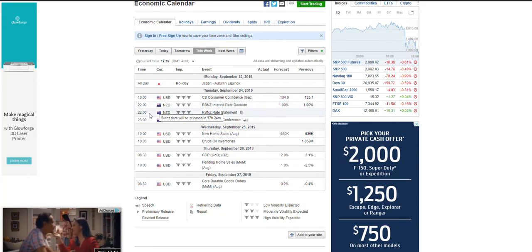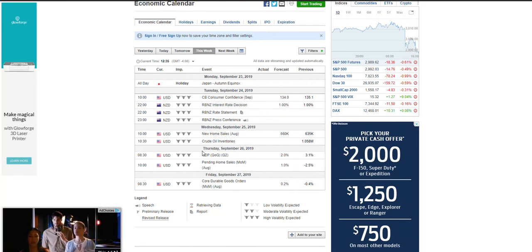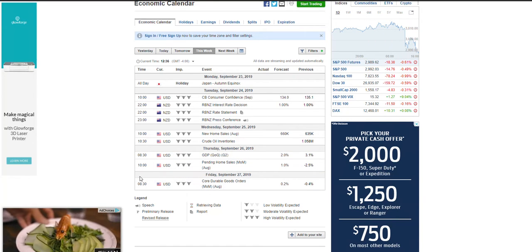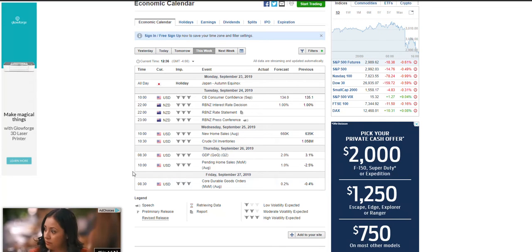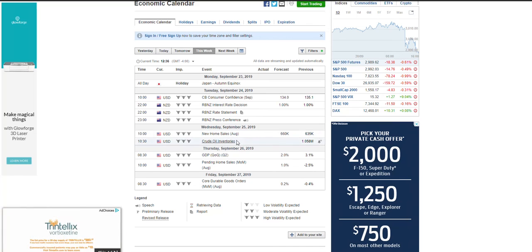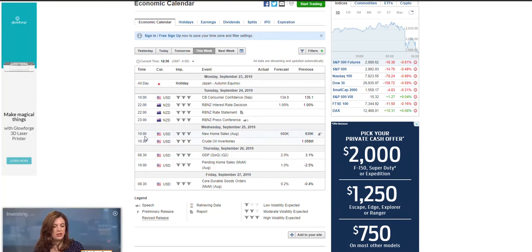But if there's two firings, like let's look at Thursday. Thursday's the big one because all these other times don't really matter at the moment. 8:30 and 10 o'clock. This is the one that I'd be really avoiding and waiting till Thursday to avoid. I'm not so much worried about the crude inventories. Here at 10:30, this one could also be another avoidance for the 11 o'clock expiries because it's happening right at the last hour. And there's three bull news happening. And that's something to take a closer look at.